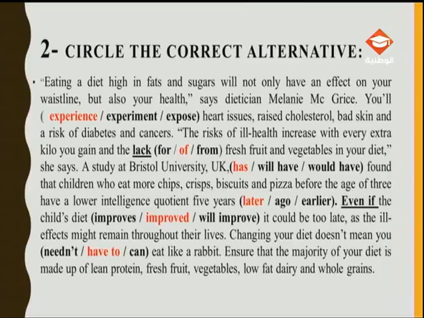But what about will have found? This is the future perfect. Future perfect, and we refer to a future event that will take place or that will have taken place at a given time in the future. And here we are already speaking about a study which has been carried out. So we are not speaking about the future. Therefore, this is the 100% wrong answer.